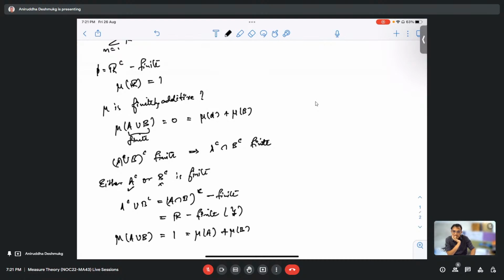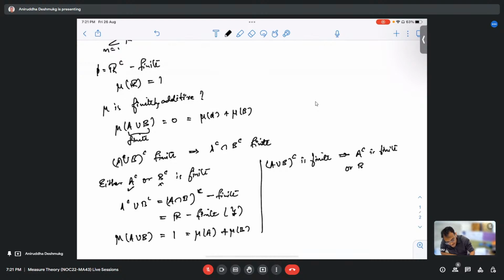Can you tell me how we got to measure of A union B is equal to 1? Did you understand that if the complement of A union B is finite, this implies that either A complement is finite or B complement is finite? Is this step clear?